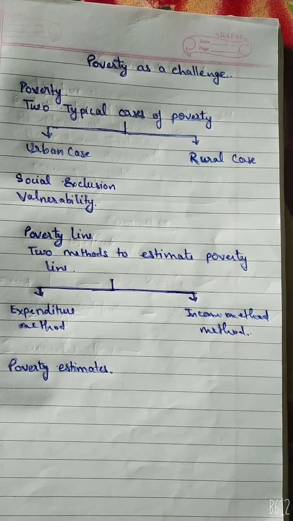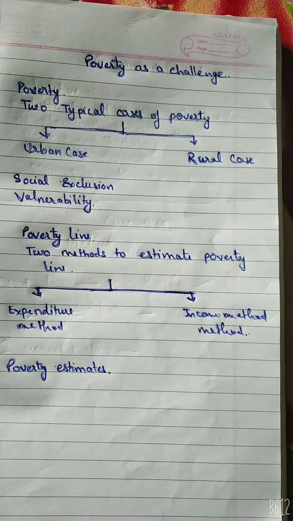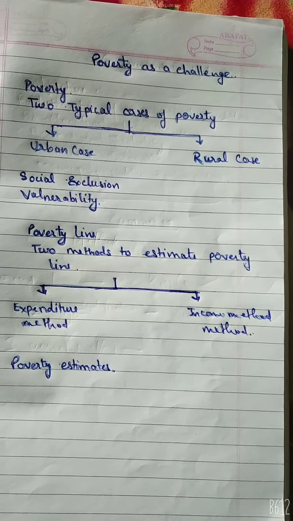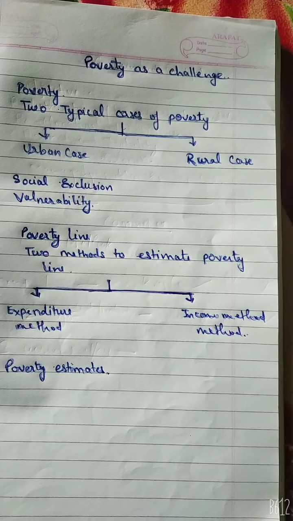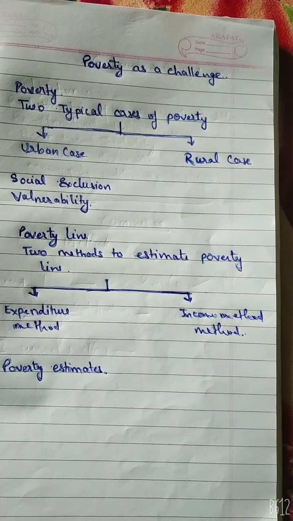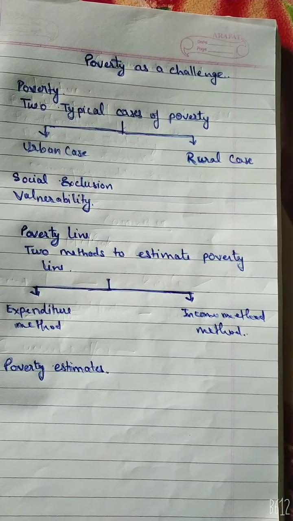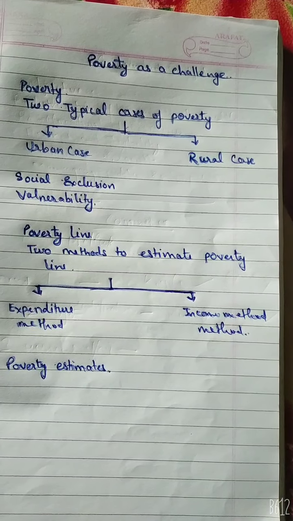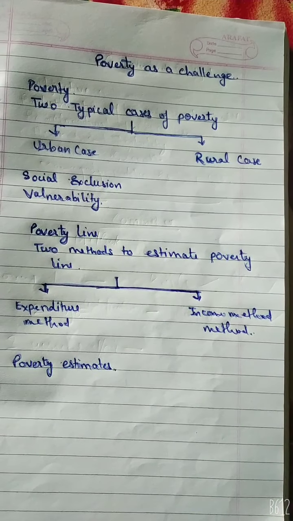The total minimum food required is first measured in calories. Calories are then converted into money value, that is, rupees. The minimum amount required for clothing is added to the money value of food. This is the total amount considered as the poverty line. All the families which spend less than the poverty line are considered below the poverty line families.